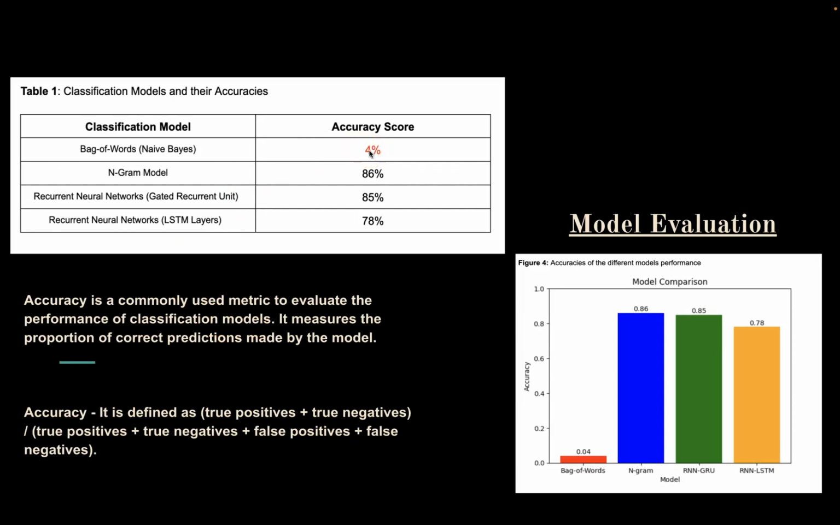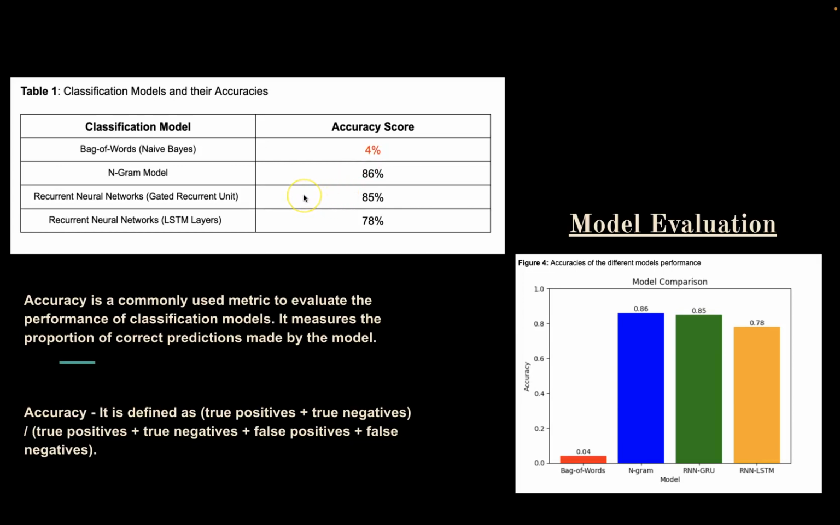Another thing I wanted to mention first is that we will be evaluating all these models on their accuracy, and accuracy is a commonly used metric to evaluate the performance of classification models. It measures the proportion of correct predictions made by the model. To be precise, it is defined as true positives plus true negatives over the total of true positives, true negatives, false positives, and false negatives. So that is the total number of